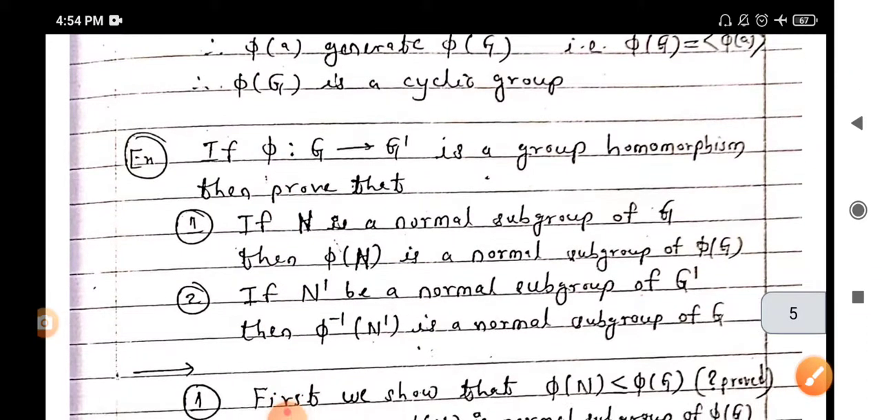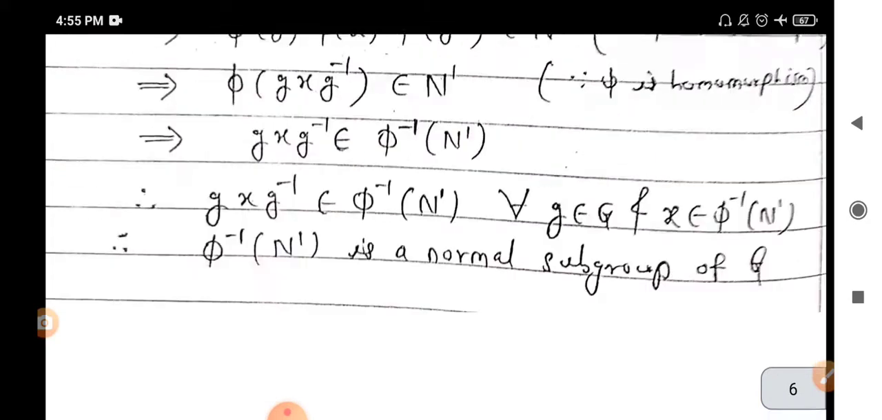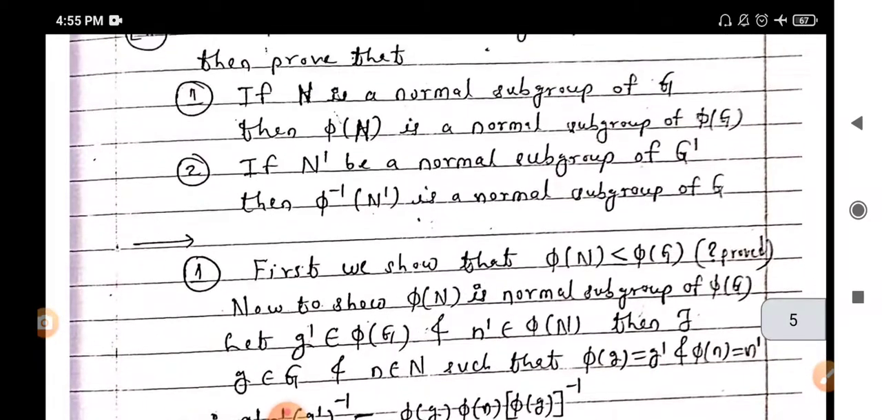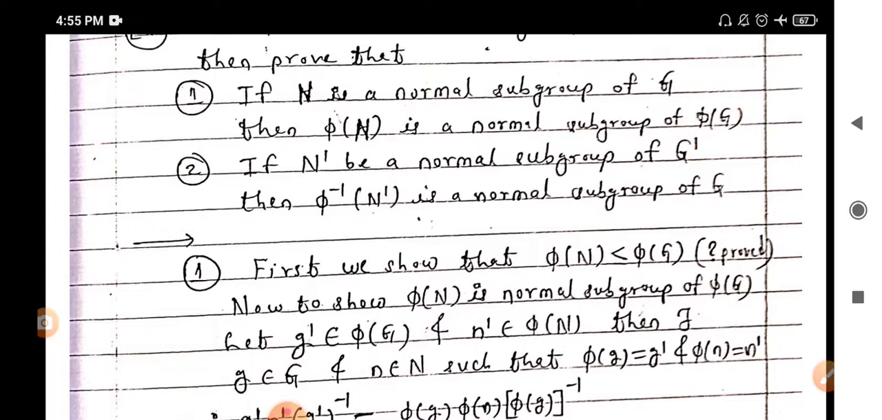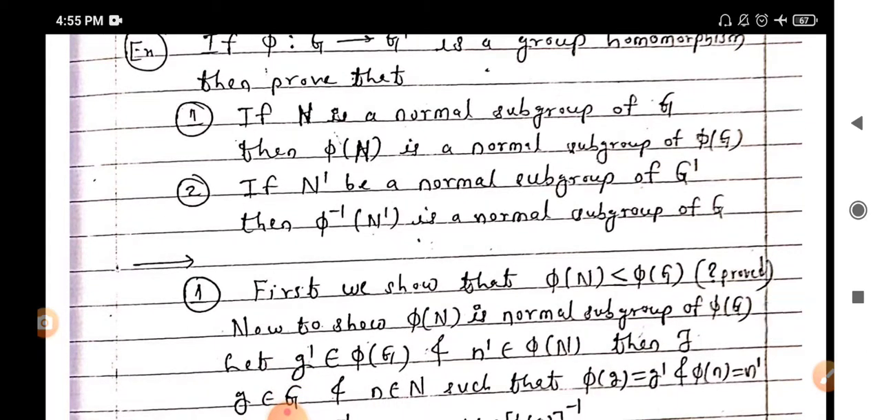Next equivalent property: if phi from G to G dash is a group homomorphism, then we have to prove that if N is a normal subgroup of group G, then phi of N is also a normal subgroup of phi of G. Also, if N dash is a normal subgroup of group G dash, then phi inverse of N dash is a normal subgroup of G. Now here first we have to show that phi of N is a subgroup, and then we show that it is a normal subgroup. Now trivially phi of N is a subgroup of phi of G.